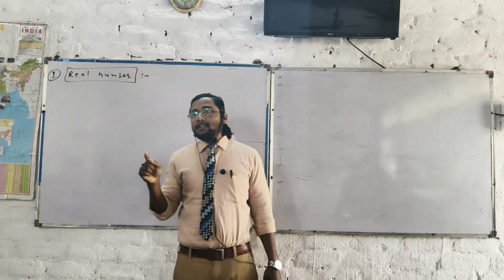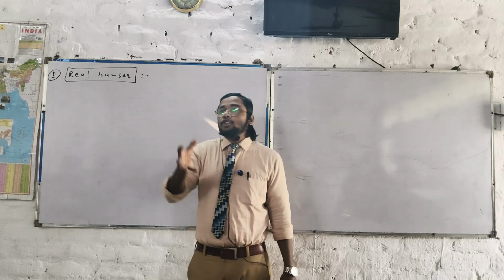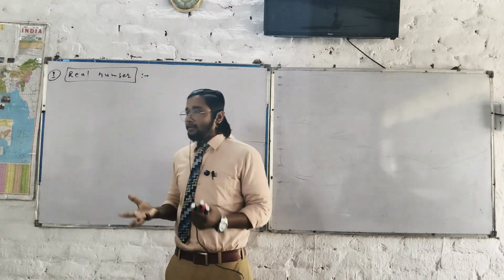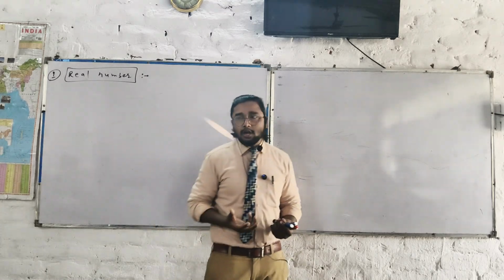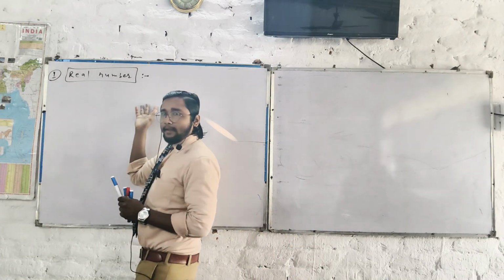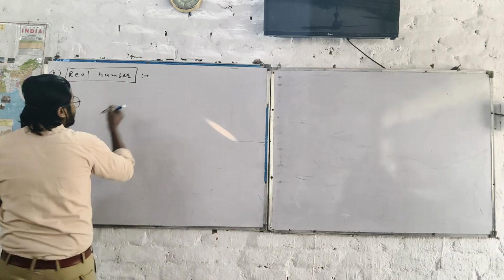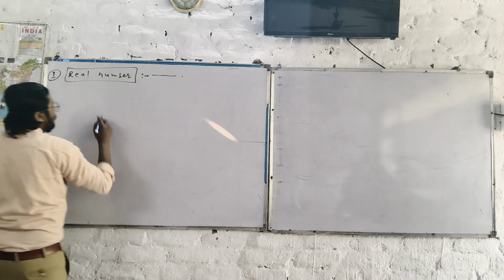All those numbers which can be represented on the number line are called real numbers. And also we can say that the collection of the rational and irrational numbers is called real numbers, right? So guys, I don't need to write that. No need to discuss. So let me just leave the place here. I'm gonna leave the place for you, okay?